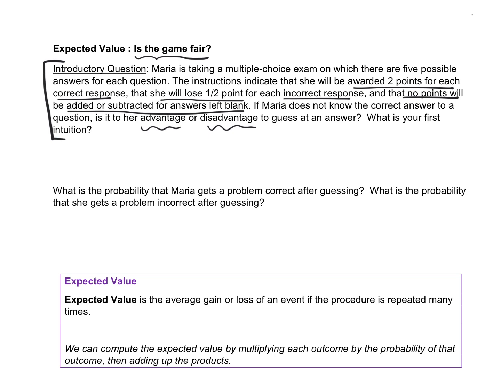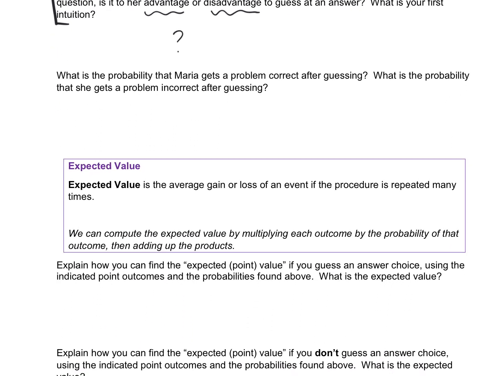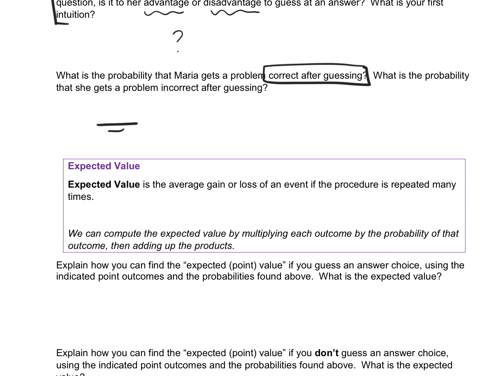What is your first intuition? So kind of think about that. What do you think is going to happen? Well, let's figure out exactly if it is to her advantage or not. So let's start by looking at the probability that Maria gets a problem correct after guessing. It was a multiple choice question with 5 possible answers, so there are 5 responses that she could choose for that question, but only one of them is going to be correct. So the probability is 1 out of 5.